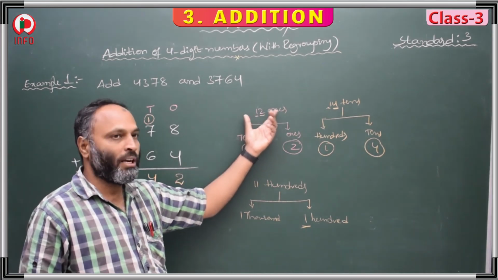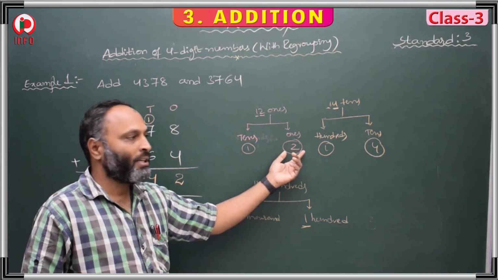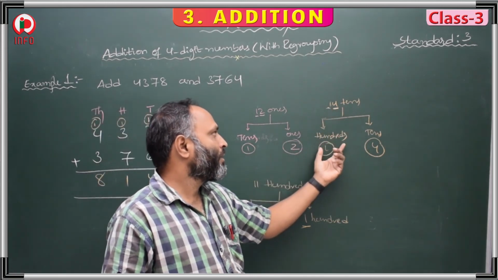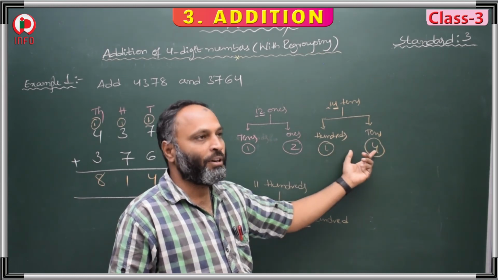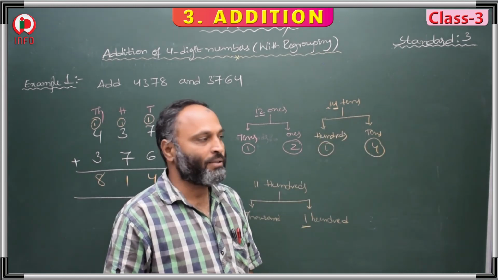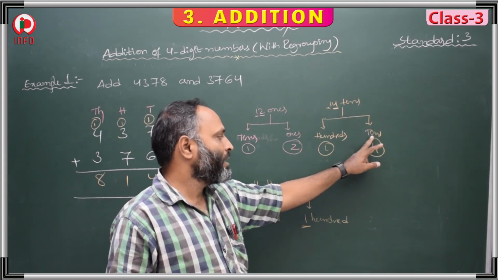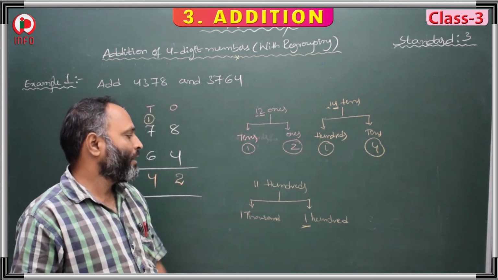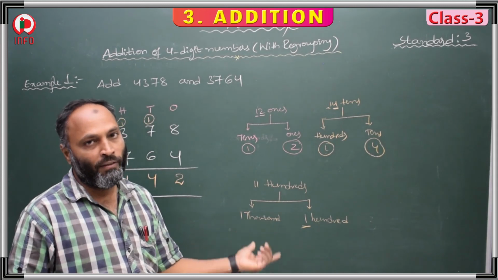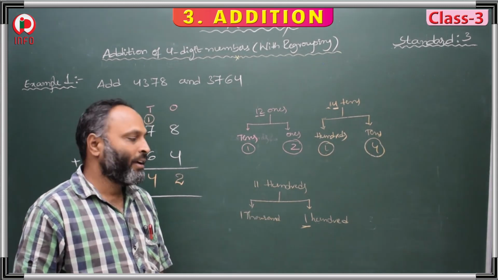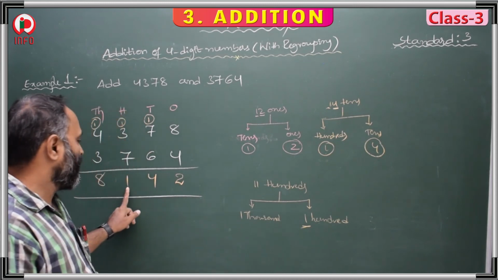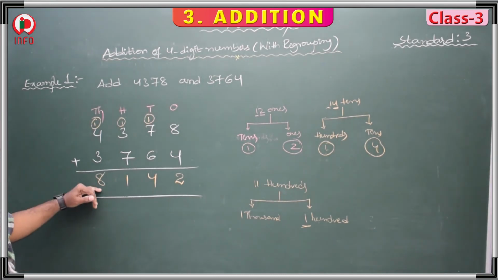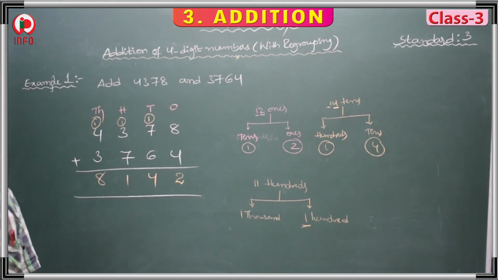If 12 ones are there, then how to regroup? 1 ten and 2 ones. This is in the ones place, this we keep in the tens place. 14 tens means 1 hundred and 4 tens. 14 tens. Here in the tens place we keep 4 and in the hundreds place we keep 1. Then 11 hundreds means 1100. In the hundreds place we take 1 and 1 more thousand we keep in the thousands place. Now add all these addends. This is our sum after regrouping.